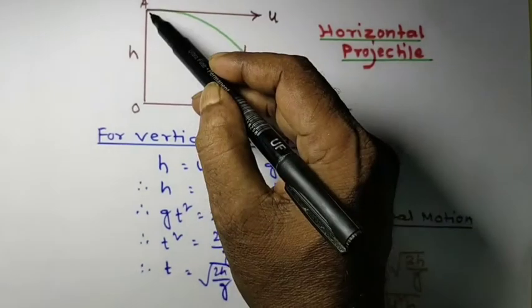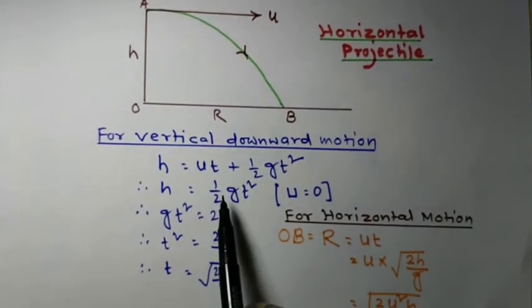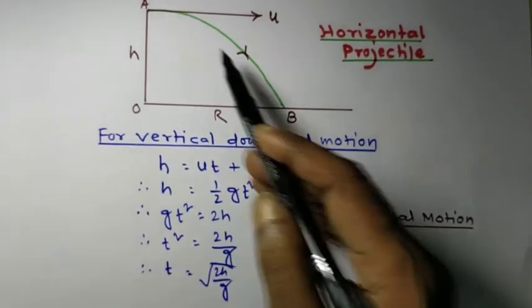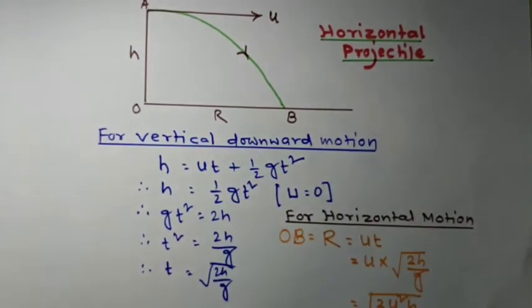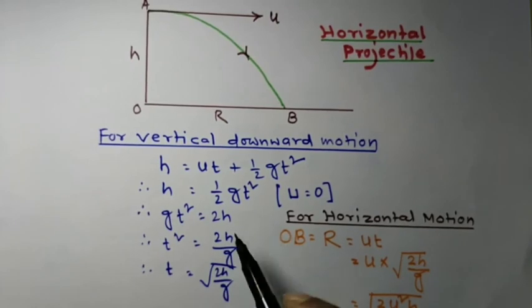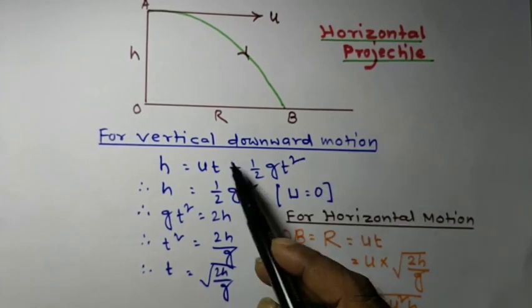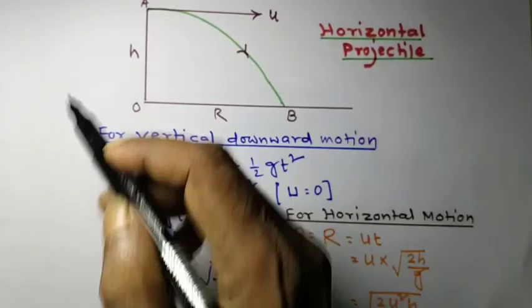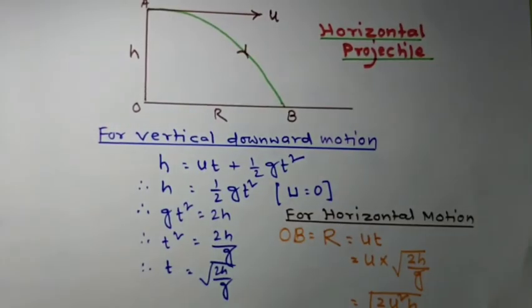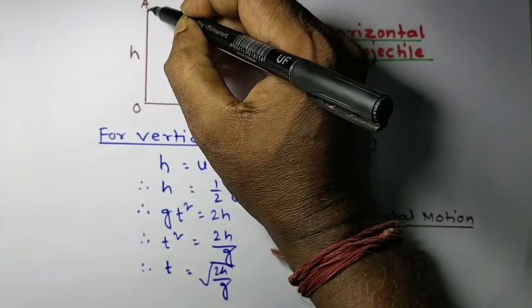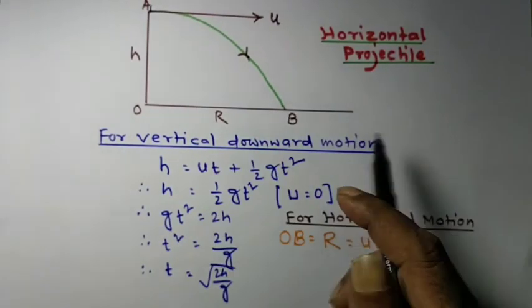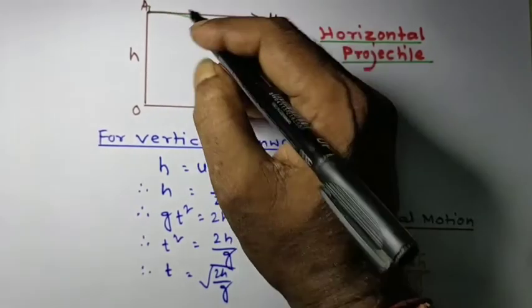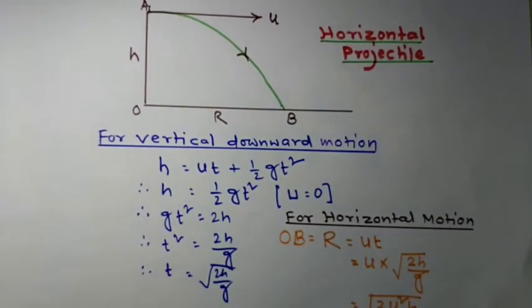Here we have the formula H is equal to ut plus half g t square. Here the vertical component of u is equal to 0.